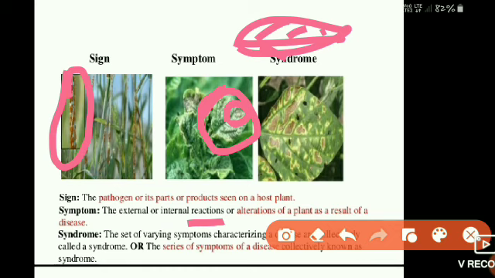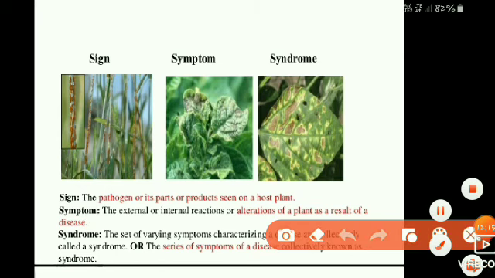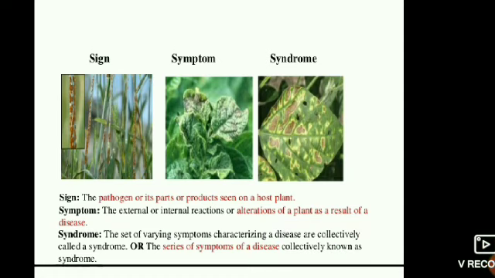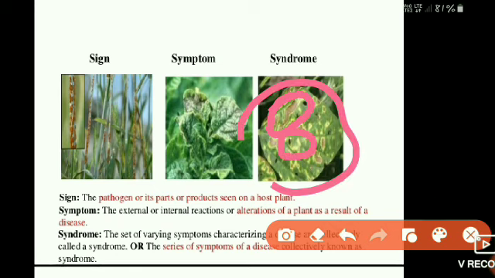When a leaf exhibits a single symptom, for example only curliness or only black spots, it is called a symptom. Whereas a syndrome is different from a symptom. A syndrome is a set of varying symptoms which includes two or more symptoms, like when a leaf exhibits both brown spots and also wilting, and also the crinkling of the whole leaf, which includes two or more symptoms.